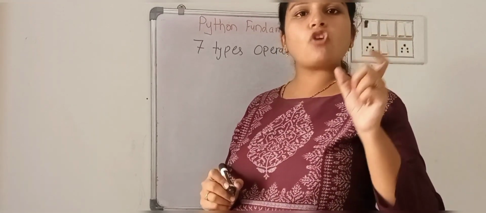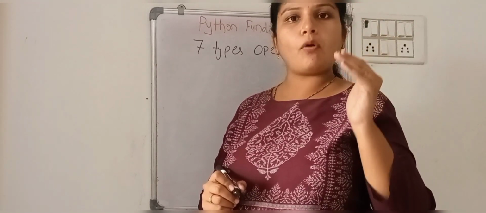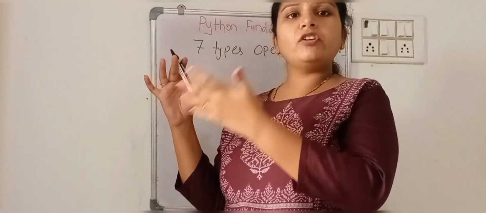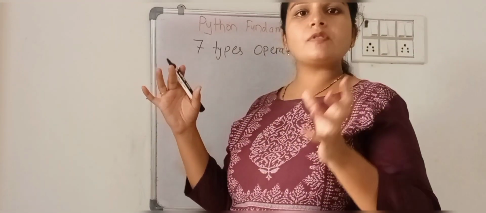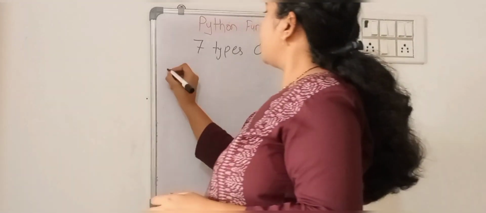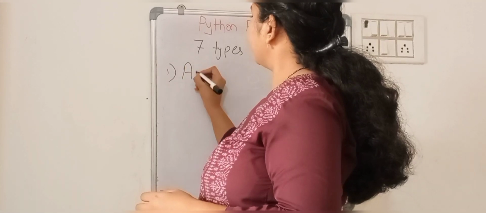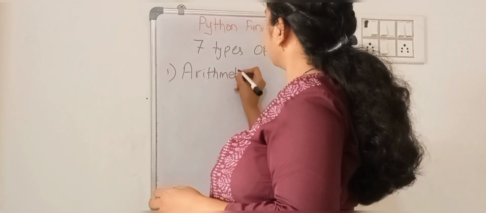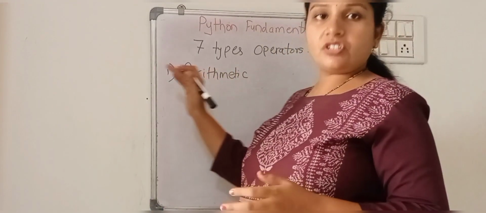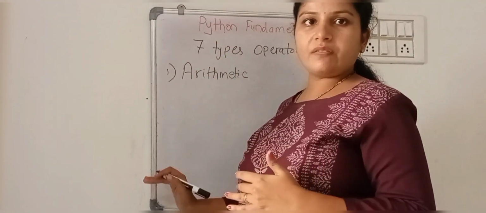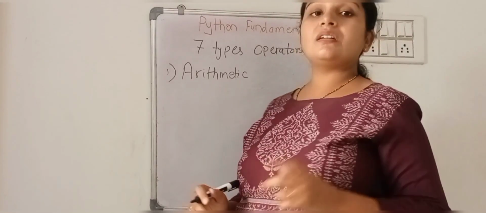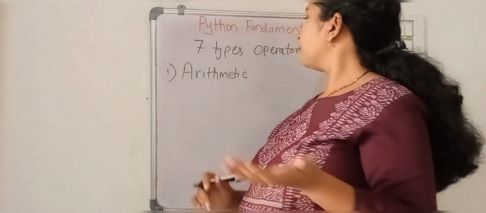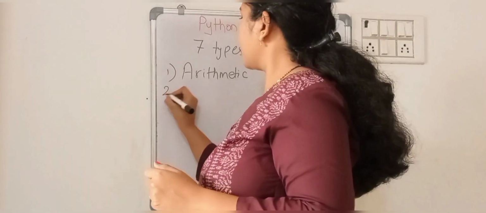These 7 types of operators have many operators within them to perform specific operations. I just want to introduce all the 7 together. First is the arithmetic operators, which are used in arithmetic operations.